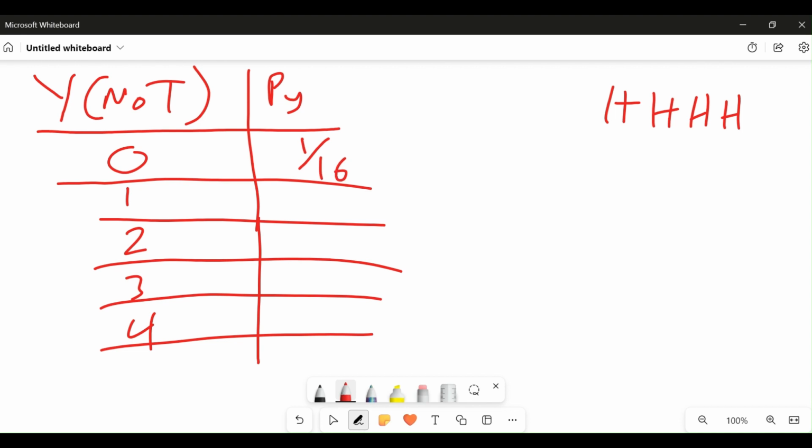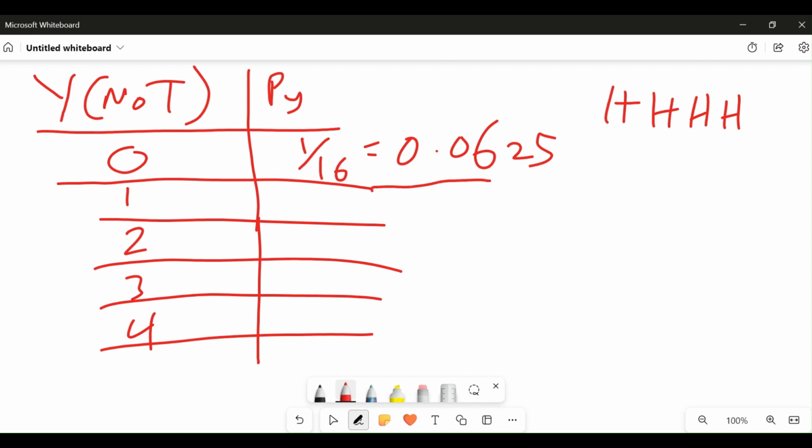Now, this 1/16, if you press your calculator, we can put it in decimal form, or we can put it in percentage. In this situation, I'll be putting mine in decimal. 1/16 will give us 0.0625. That is the probability of having zero tails.